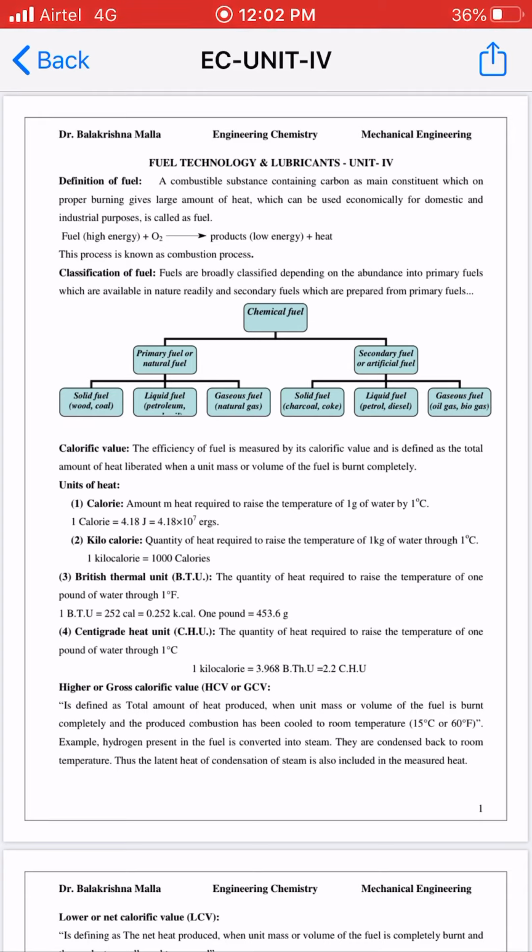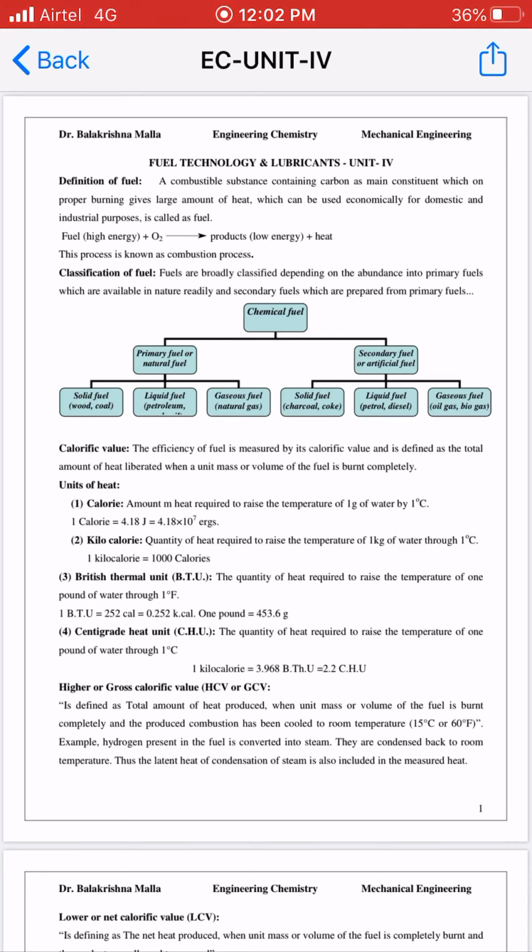The fuels are categorized into two types: one is primary fuel, another one is secondary fuel. Primary fuel is readily available in nature.